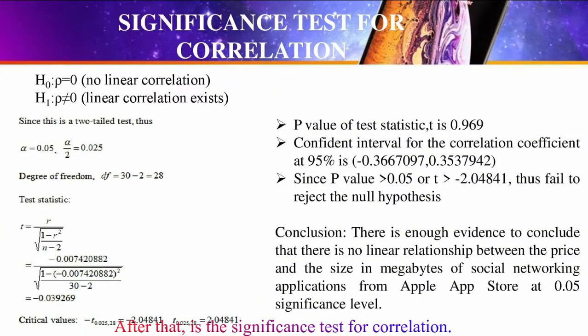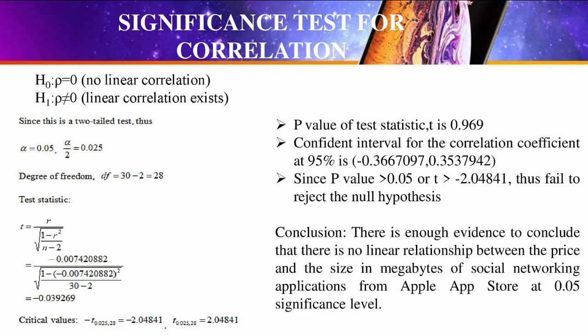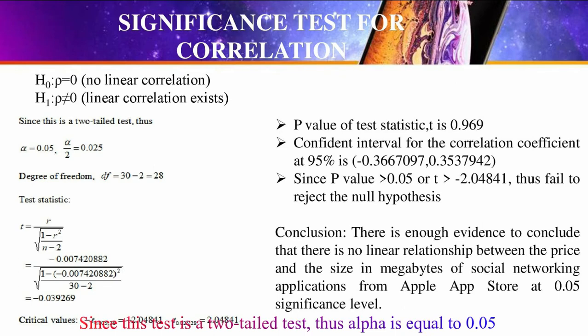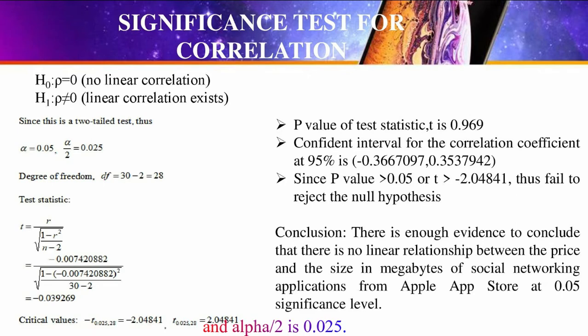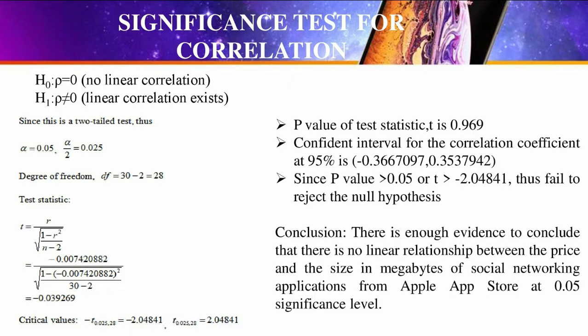After that is the significance test for correlation. The null hypothesis is no linear correlation, whereas the alternative hypothesis is linear correlation exists. Since this test is a two-tailed test, the alpha equals 0.05 and alpha over 2 is 0.025. The degree of freedom is 28 and the test statistic calculated is negative 0.039269. And these are the critical values.